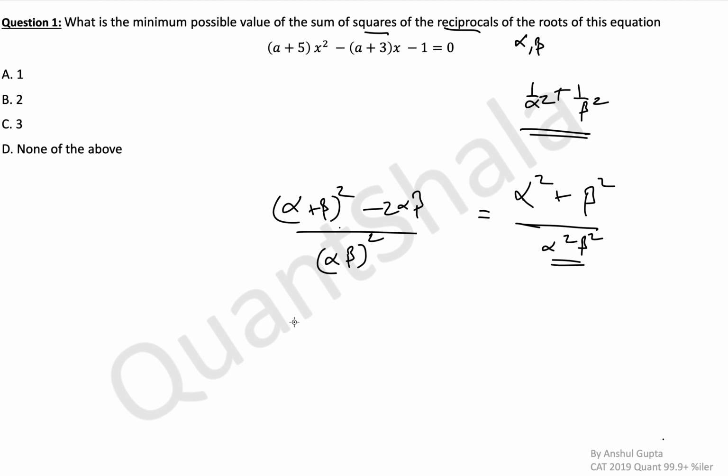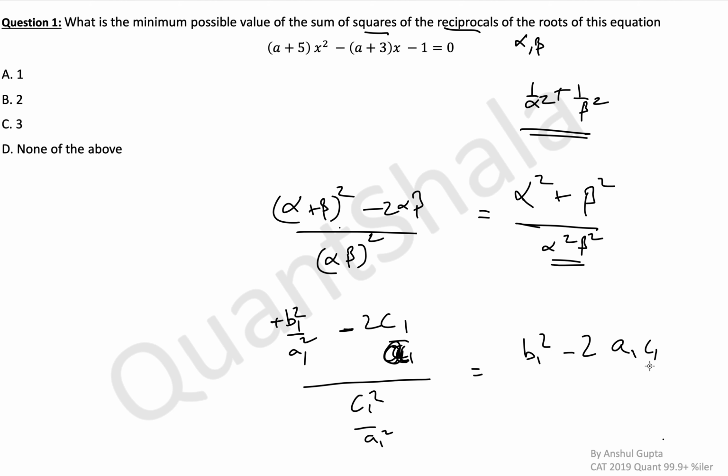Okay, so alpha plus beta whole square, what is that? So it is generally minus b by a. Minus b by a squared will be b square by a square. Okay, don't confuse this a with this a. I'll write this as b1 a1. Okay, b1 square by a1 square minus you will have 2c1 by a1, and then finally here you will have c1 square by a1 square. Okay. So multiplying all of these by multiplying the numerator and denominator by a1 square, what do you get? You get b1 square minus 2a1 c1 divided by c1 square. Okay. Now this is easy to solve. So b1 square we know. Let's copy this and go to the next slide.